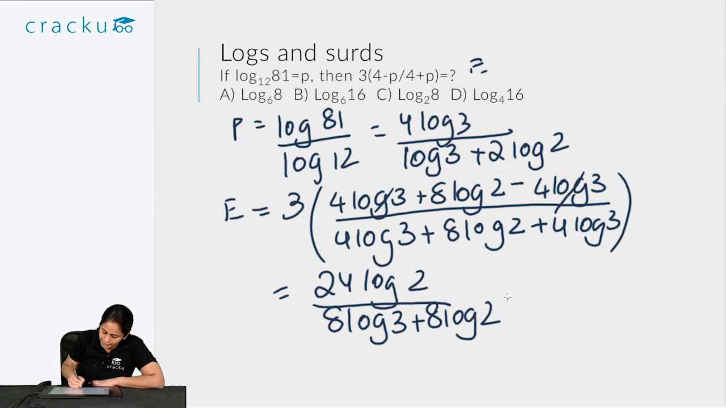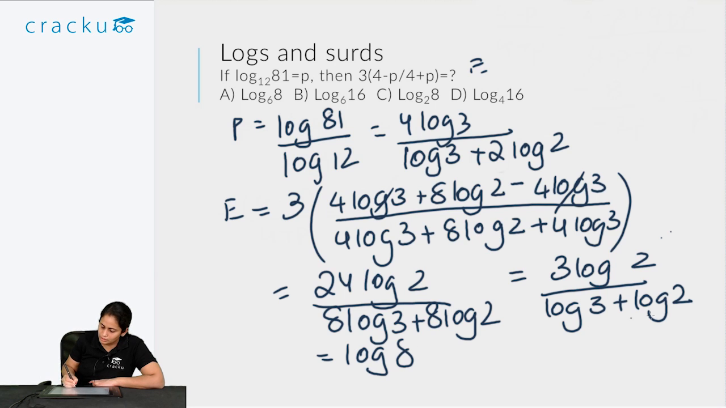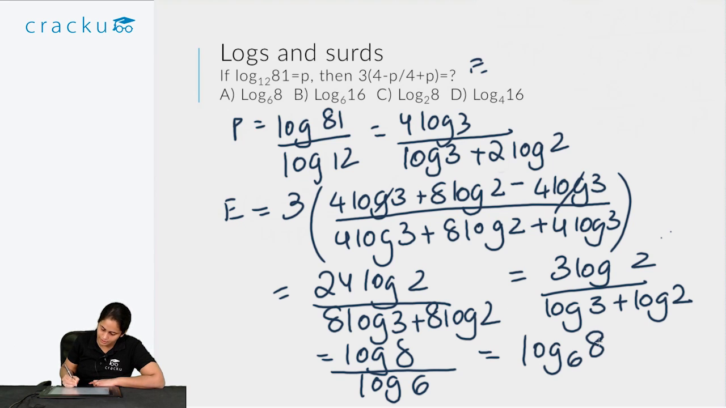So dividing by 8 on numerator and denominator, I get 3 log 2 divided by log 3 plus log 2. So what is 3 log 2? 3 log 2 is, I can take 3 as the index of 2, so I get log 8. And what is log 3 plus log 2? That is nothing but log 6. So I get log 8 by log 6, or I can write this as log 8 to the base 6. So the right answer is option A.